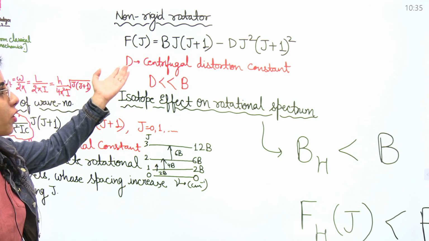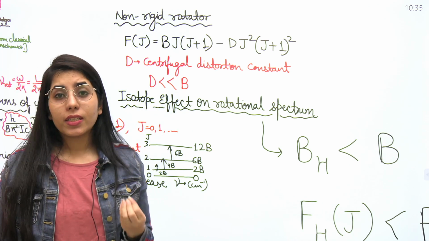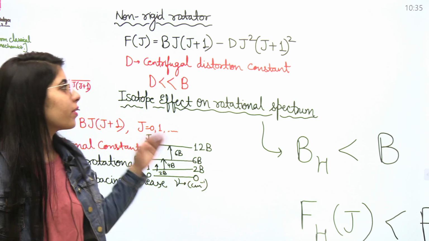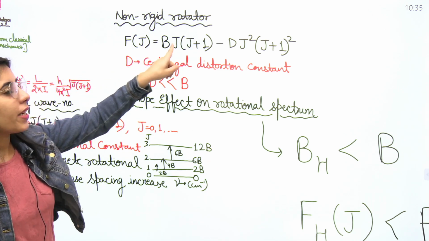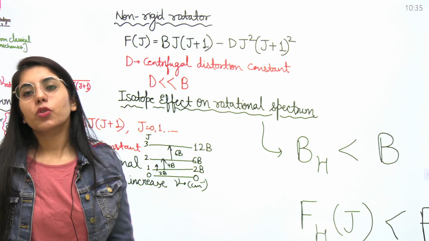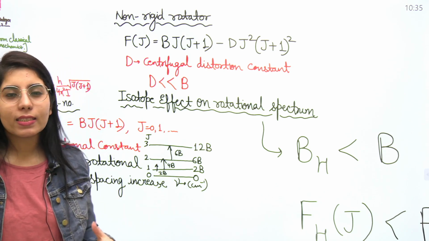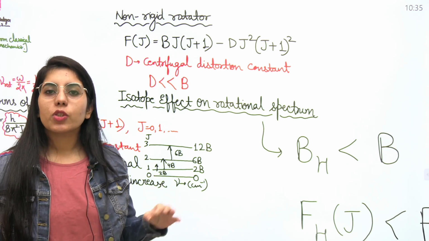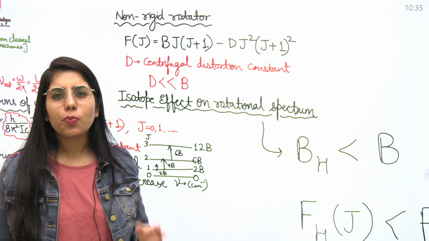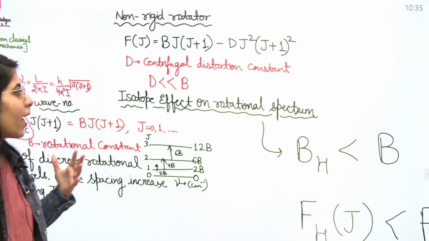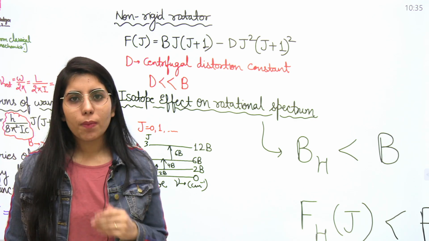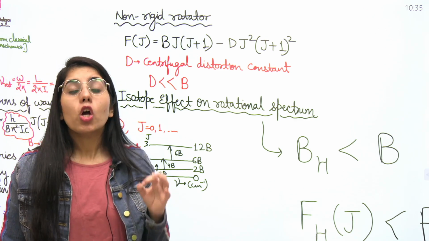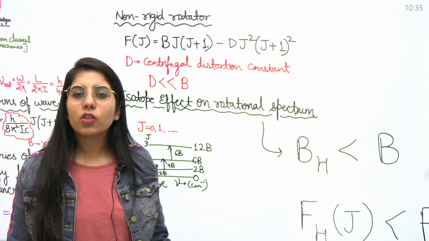Because Fj just represents the energy in terms of wave number here. That will be equal to Bj into j plus 1 minus Dj square into j plus 1 square, where D is the centrifugal distortion constant. Also, there is a condition that the value of D will be very much smaller than B. That's an important point, you should know about it. It can help you anywhere to answer any such related question.